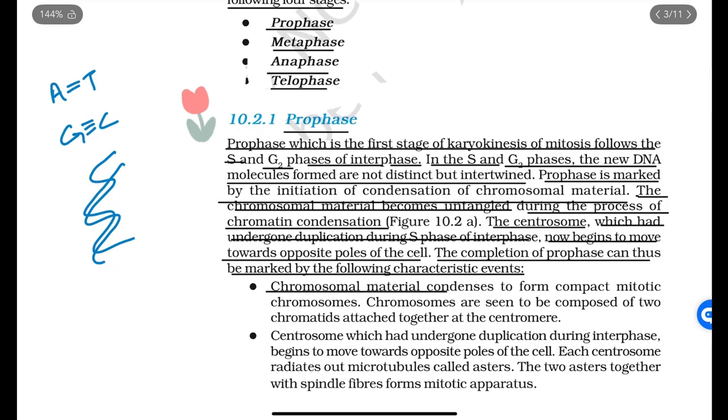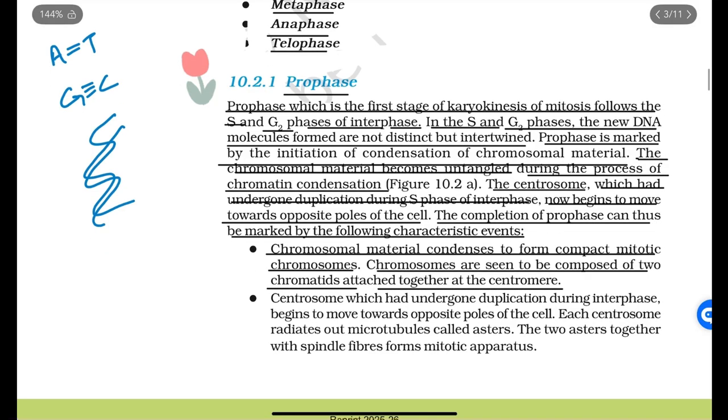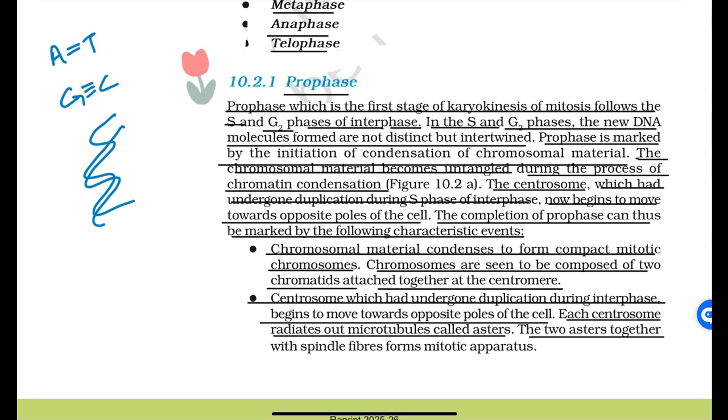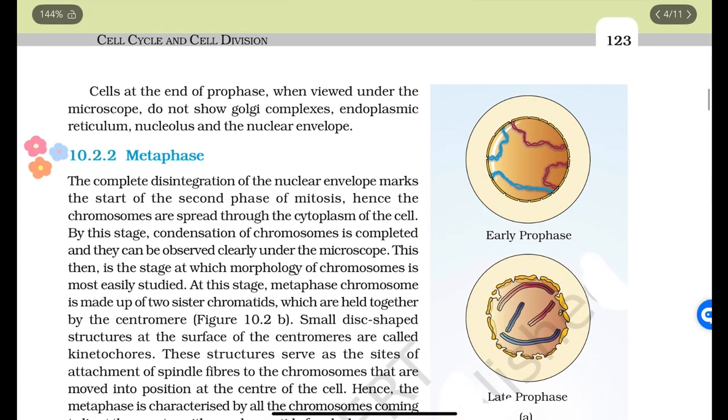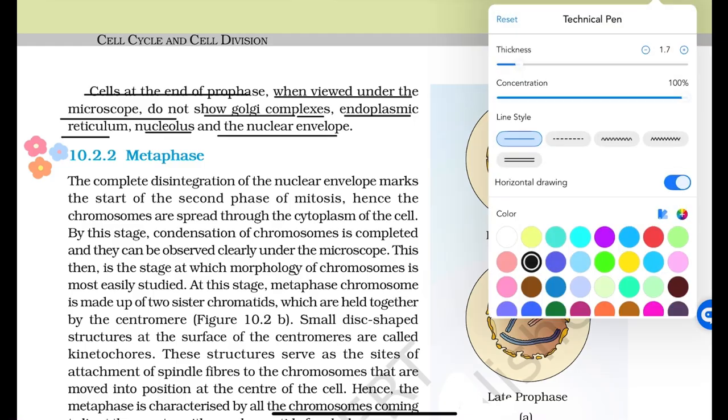First, chromosomal material condenses to form compact mitotic chromosomes. Chromosomes are seen to be composed of 2 chromatids attached together at the centromere. Second, the centrosome, which had undergone duplication during interphase, begins to move towards opposite poles of the cell. Each centrosome radiates out microtubules called asters. The 2 asters together with spindle fibers form the mitotic apparatus. Cells at the end of prophase, when viewed under the microscope, do not show Golgi complexes, endoplasmic reticulum, nucleolus, and nuclear envelope.